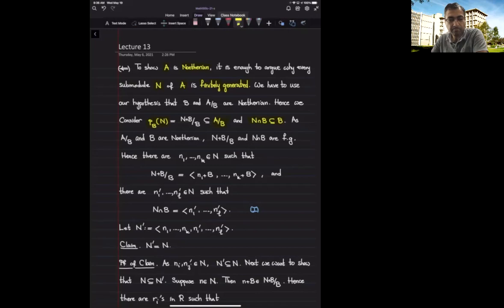As we have discussed, images of module homomorphisms are always submodules. p sub B restricted to N is still a module homomorphism, and the image of p sub B restricted to N would be a submodule of A over B, the codomain. So p sub B of N is a submodule of A over B. But notice, what is p sub B of N? It consists of cosets that can be represented by N. That means it consists of cosets in N plus B over B.